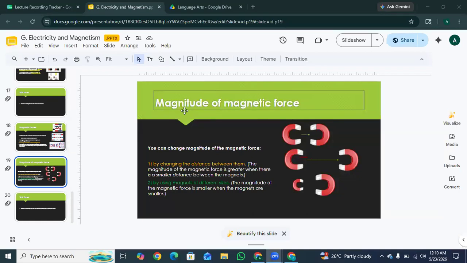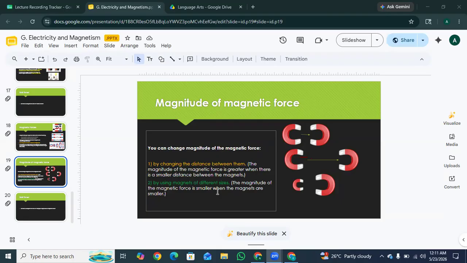The next topic is the magnitude of magnetic force. You can change the magnitude of the magnetic force by changing the distance between the magnets. The magnitude of the magnetic force is greater when there is a smaller distance between the magnets. In simple terms, magnitude just means the strength of the force. You can make a magnet's push or pull stronger or weaker by changing the distance. The magnetic force is greater when magnets are closer, and the force gets weaker as you move them apart.